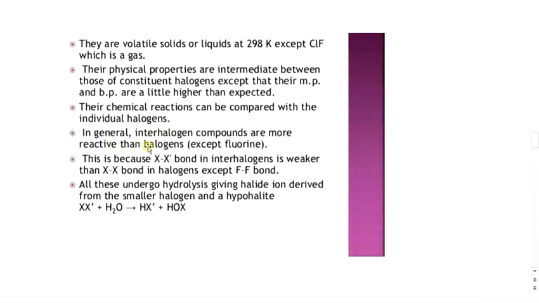In general, interhalogen compounds are more reactive than halogens, except fluorine. This is because the X-X' bond in interhalogens is weaker than the X-X bond in halogens, except the fluorine-fluorine bond. All these undergo hydrolysis giving a halide ion derived from the smaller halogen and a hypohalite ion.